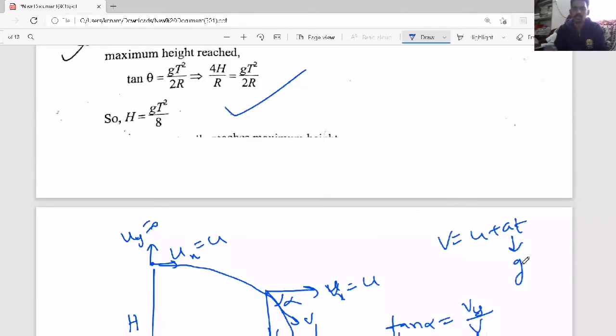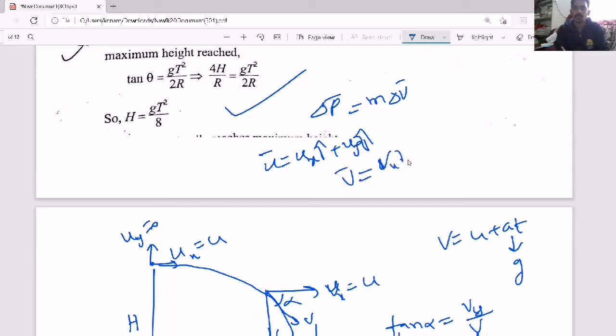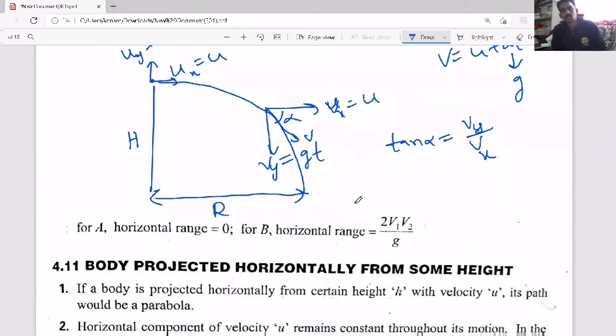And in both projectile motions, sometimes they will also ask what is the change in linear momentum, that is mass into change in velocity, where initial velocity means ux i cap plus uy j cap, and final velocity means vx i cap plus vy j cap. Of course, ux and vx remain the same. So the change in velocity means final velocity minus initial velocity, which will come as minus gt in case of projectile motion. So try to understand that.